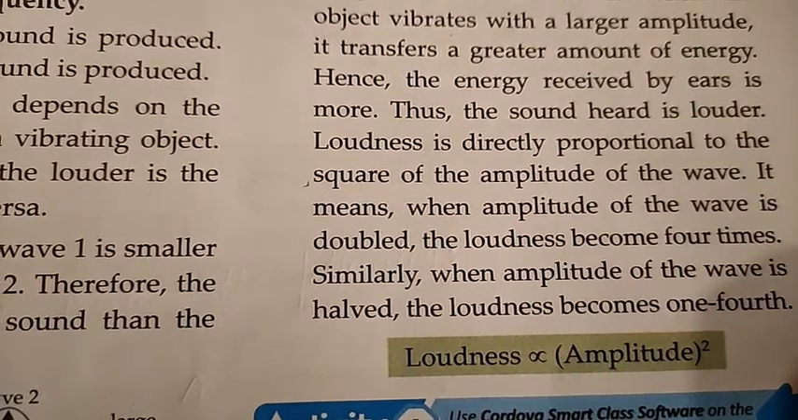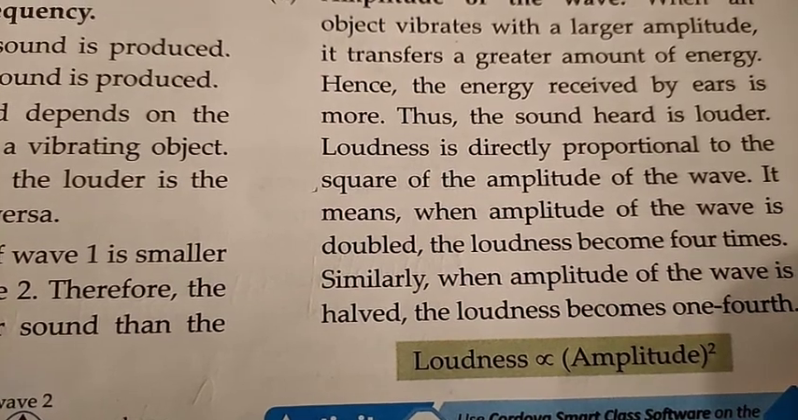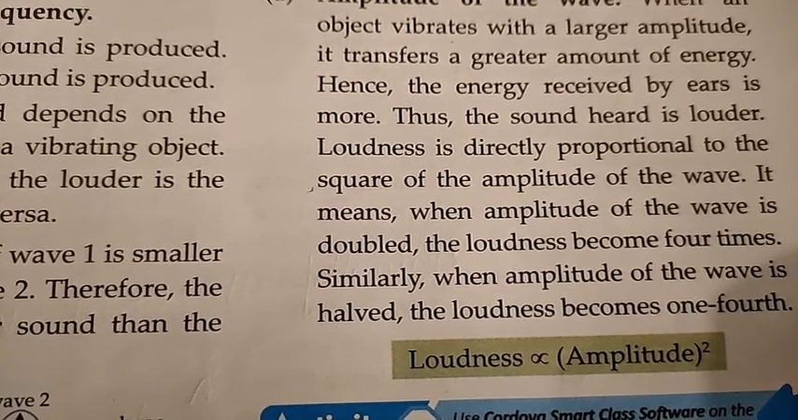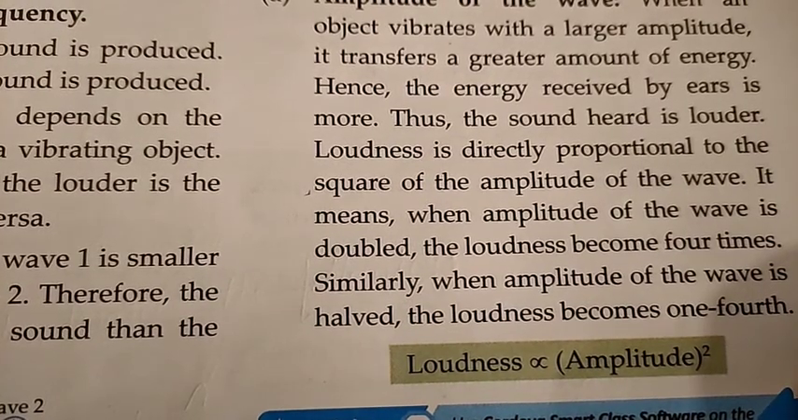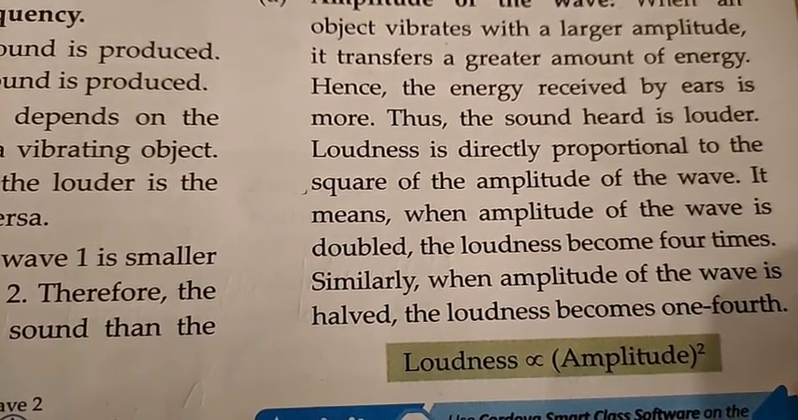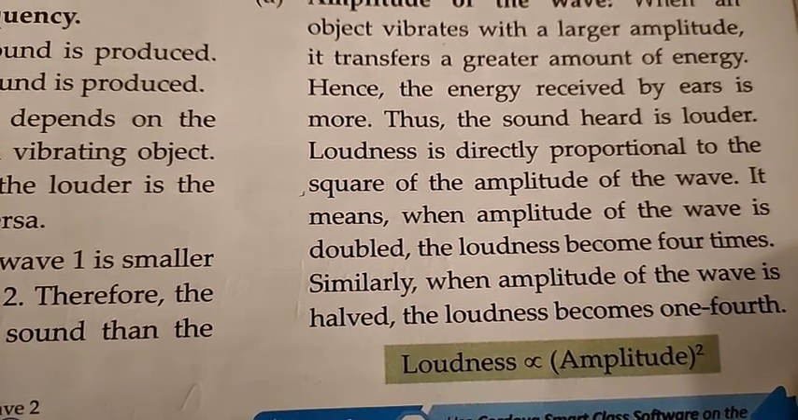So, loudness is directly proportional to the square of the amplitude of the wave. It means when the amplitude of the wave is doubled, the loudness becomes 4 times, and when the amplitude of the wave is half, the loudness becomes 1/4. So, loudness is directly proportional to the square of the amplitude.